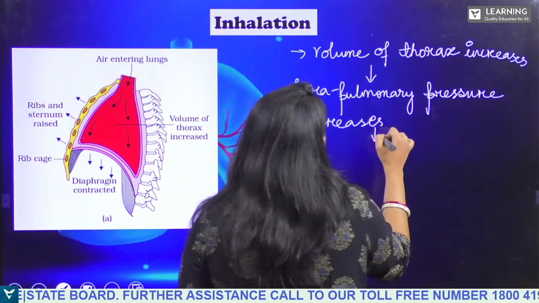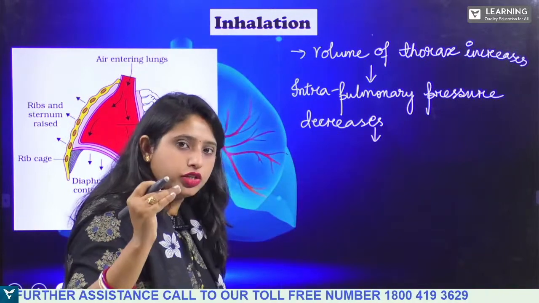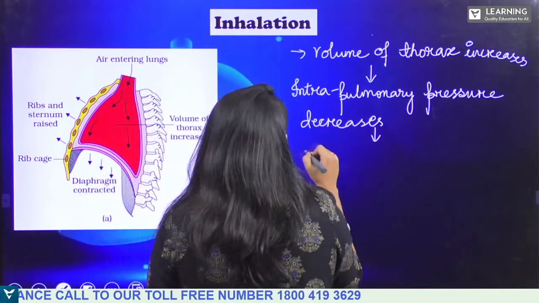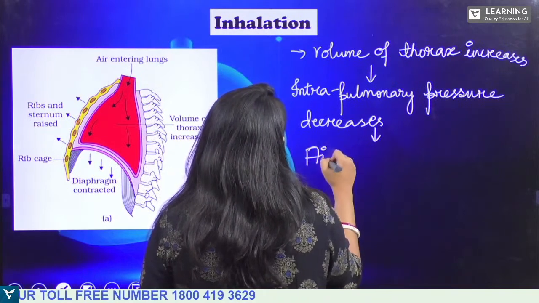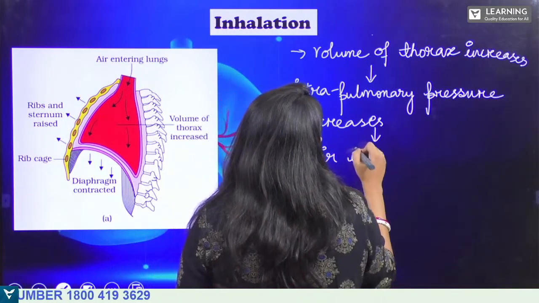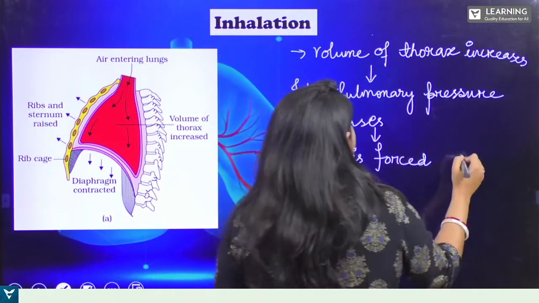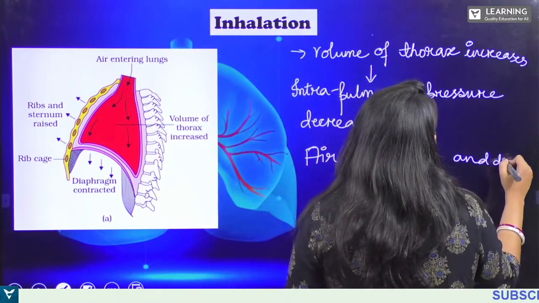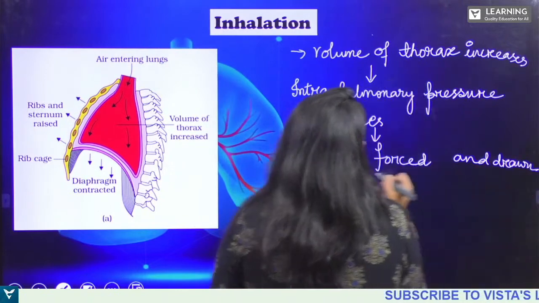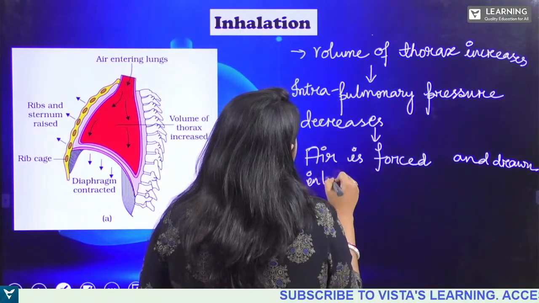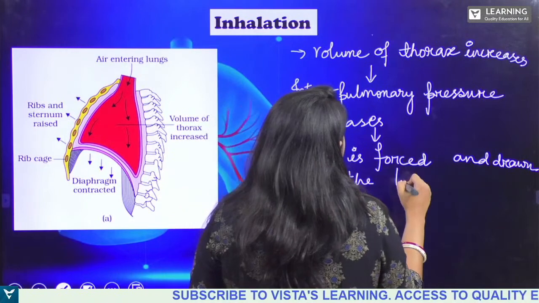Now because of this decrease in the pressure, the air is forced and drawn into the lungs.